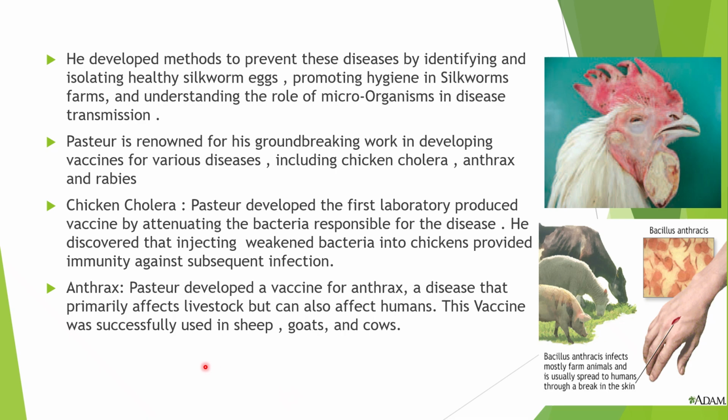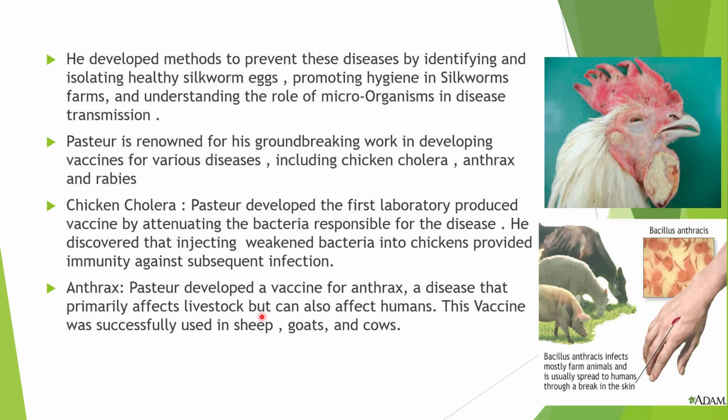And next was anthrax. Pasteur developed a vaccine for anthrax, a disease that primarily affects livestock but can also affect humans. This vaccine was successfully used in sheep, goats and cows. Okay, so he also discovered the vaccine for anthrax.